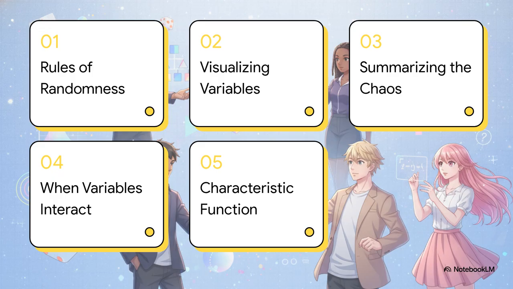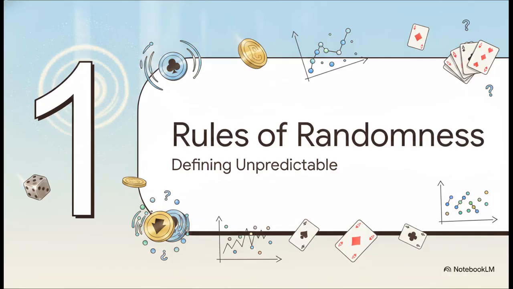Here is our game plan for today. We've got 5 logical steps to totally demystify this. We'll kick things off with the rules of randomness, move into visualizing random variables, figure out summarizing the chaos, dive into when variables interact, and finally, we'll unlock this incredible concept called the characteristic function. Let's jump right in. All right, part 1, the rules of randomness, defining the unpredictable.